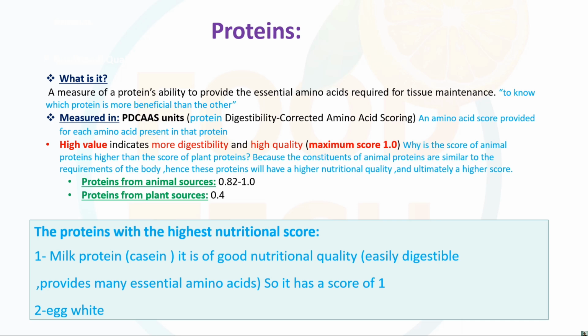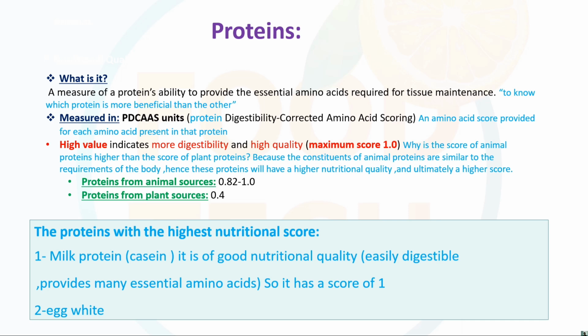Okay, this is a very important concept here. You should note that point, right? You can note this down. Hence the protein will have higher nutritional value and ultimately a high score. As we know, the high score, or the digestibility ratio, is 1.